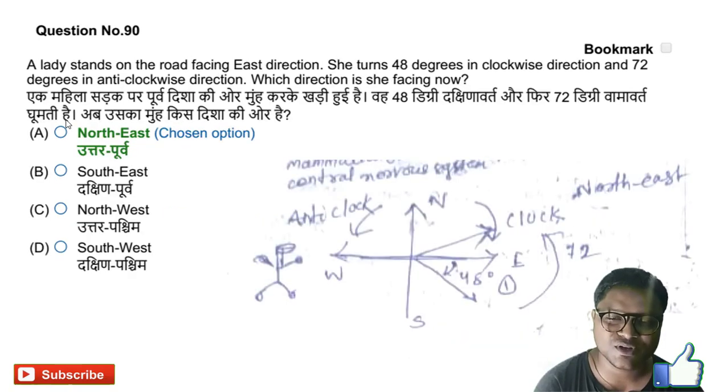So here is the question for reasoning. A lady stands on the road facing east direction. Here is the lady who stands facing east direction. She turns 45 degrees. Now she is in the southeast direction. Now from the southeast direction she turns anti-clockwise, then what happens, she will face the northeast direction. The answer, option A, is the right answer.